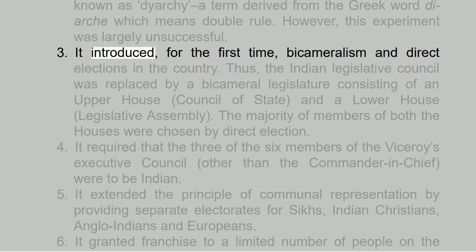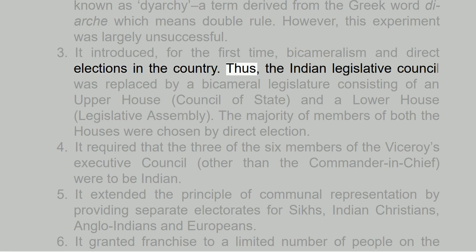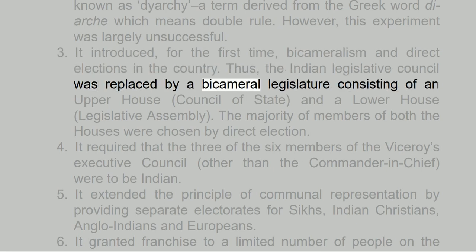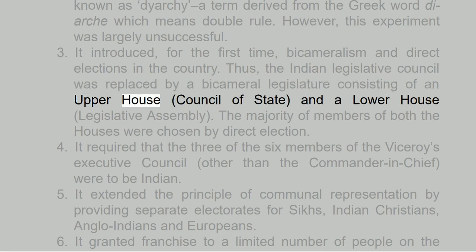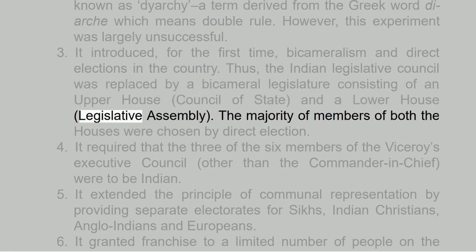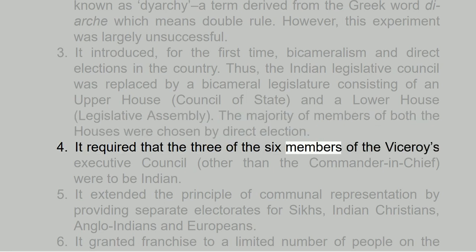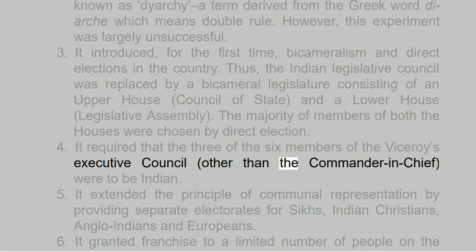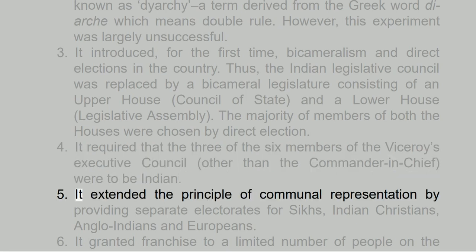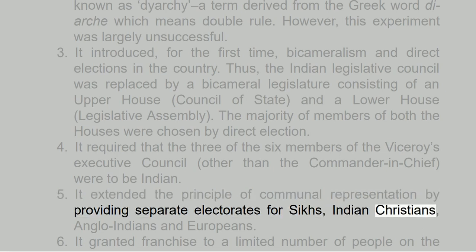3. It introduced, for the first time, bicameralism and direct elections in the country. Thus, the Indian Legislative Council was replaced by a bicameral legislature consisting of an upper house, Council of State, and a lower house, Legislative Assembly. The majority of members of both the houses were chosen by direct election. 4. It required that 3 of the 6 members of the Viceroy's Executive Council, other than the Commander-in-Chief, were to be Indian. 5. It extended the principle of communal representation by providing separate electorates for Indian Christians, Anglo-Indians and Europeans.